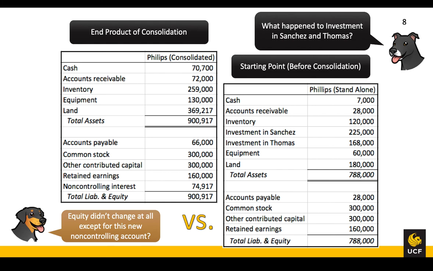Excellent observation, Annabelle. The equity accounts of Phillips actually didn't change during the consolidation, other than to create this new non-controlling interest account. The principles of consolidation are the same as an asset acquisition. We will write up the assets and liabilities of the subsidiary as of the date of acquisition and add them to the balance sheet of the parent company.